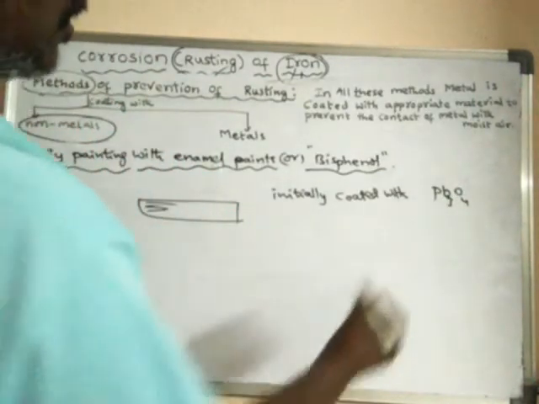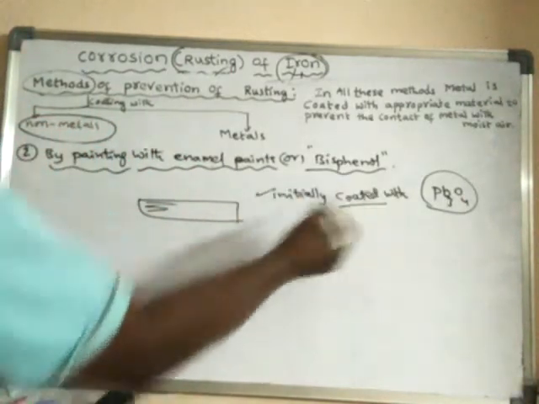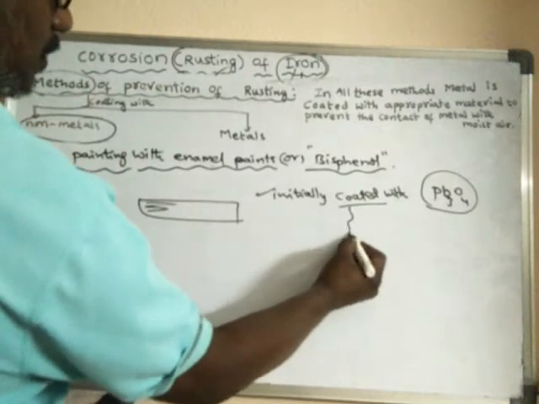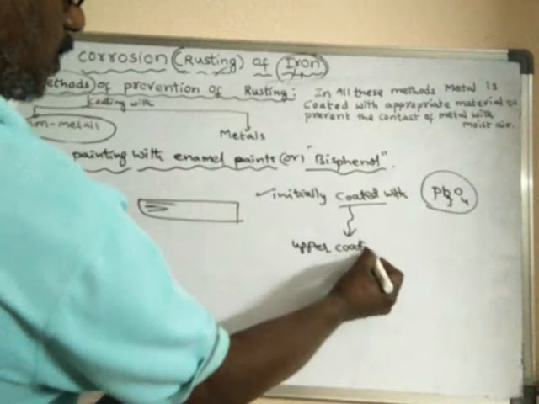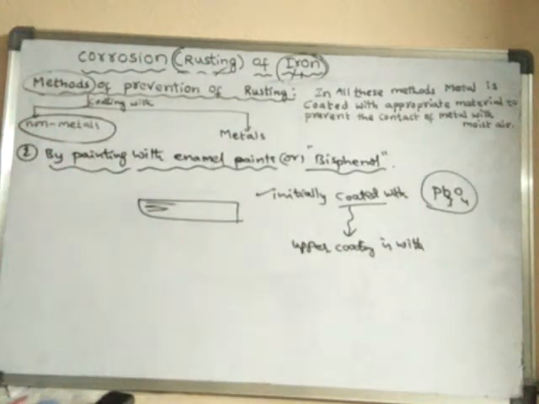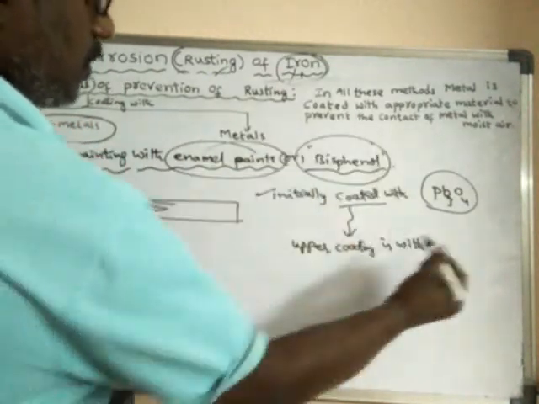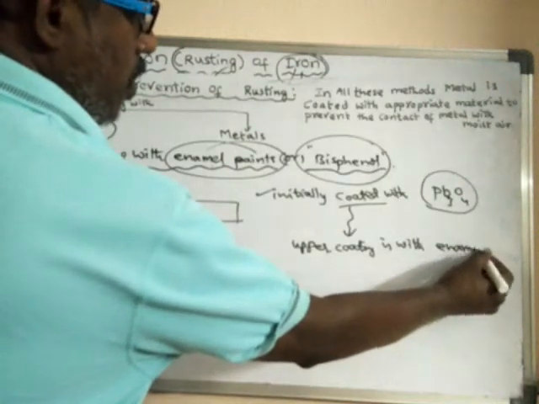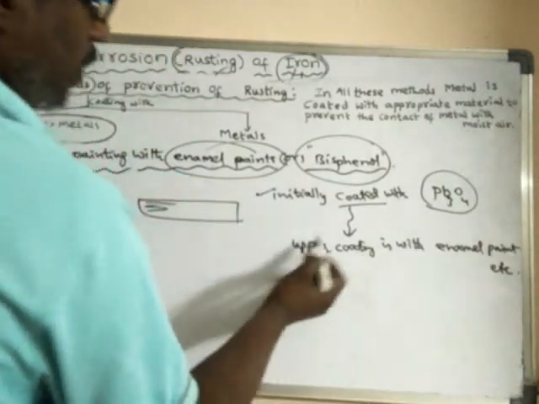Initially it is coated with red lead oxide, and after that the upper coating is with either enamel paint or else bisphenol. So there are two coatings in this.